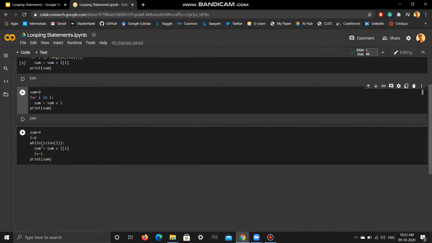So assume that we have an if here instead of a while. In place of this while we have an if. So I came in here, sum is equal to 0, I is equal to 0. 0 is less than 8, the length of L was 8, so 0 is less than 8, yes, true. So L of 0, that is the first element, will be added to sum, yes, it is added, and then I will be incremented. So I is equal to I plus 1, that is 1. And now the if is done, sum will be printed.